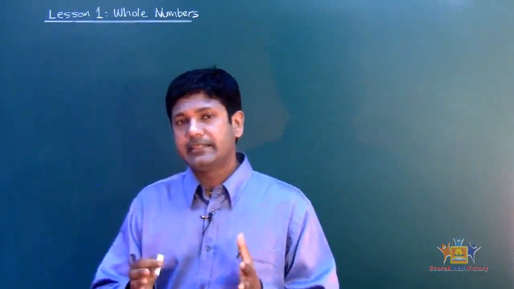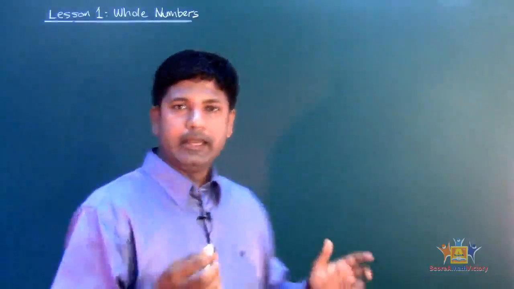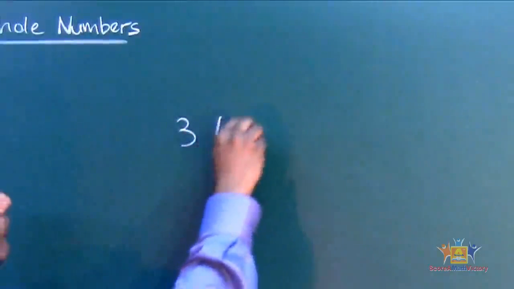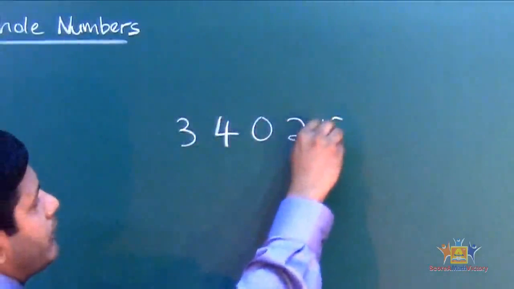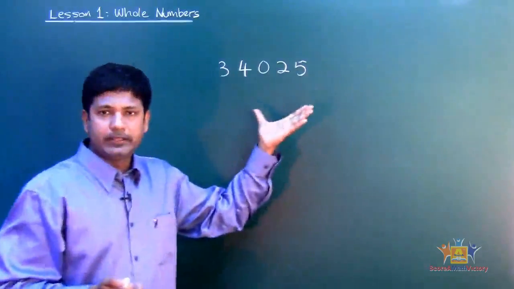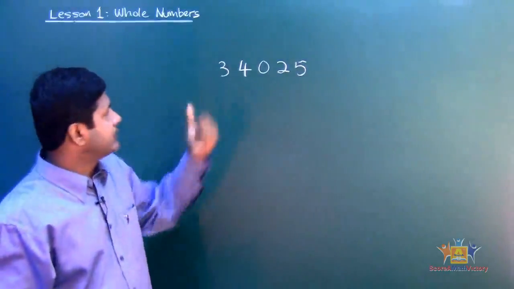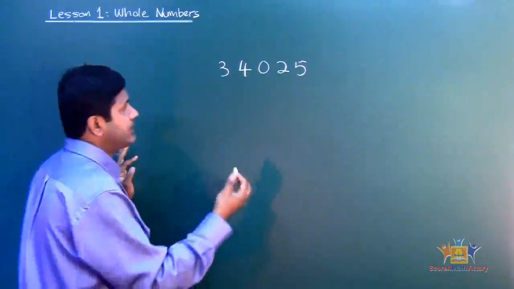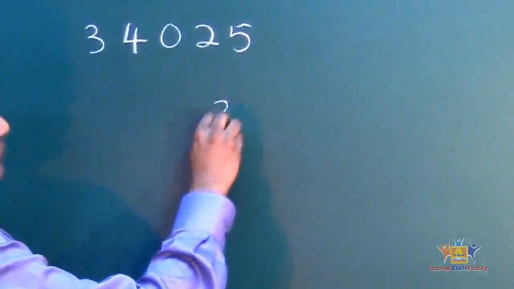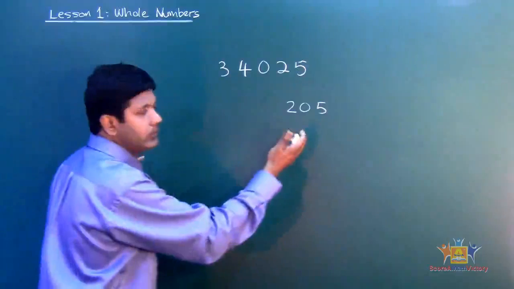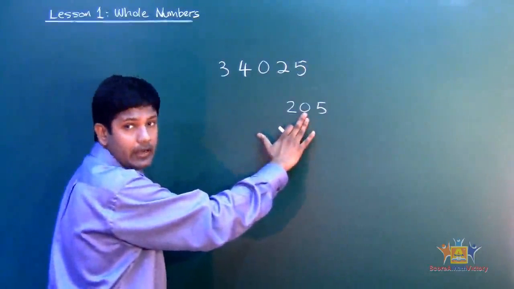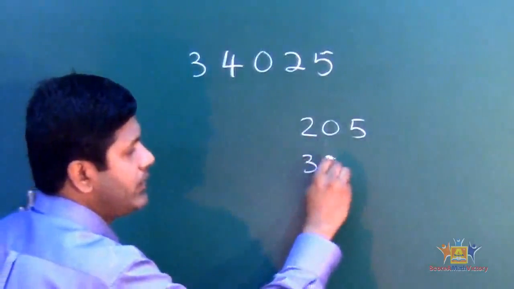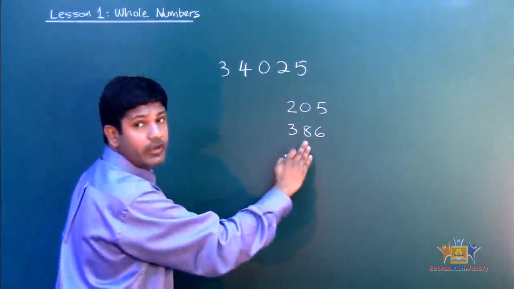And first, let's understand how to read them. Okay? Let's say, for example, Mr. Mac writes this. If I were to put 3, 4, and then 0, 2, 5. So if I have a number like this, how do we read this number? Now, in this case, Mr. Mac put a big number. Okay? Let's start with a small number first. Let's say if I were to put 205. So this is 205. See that? 205. And let's say, for example, if I had a 386, and that's 386.